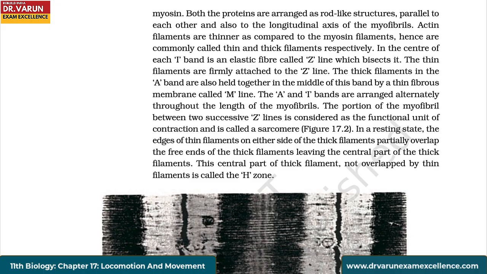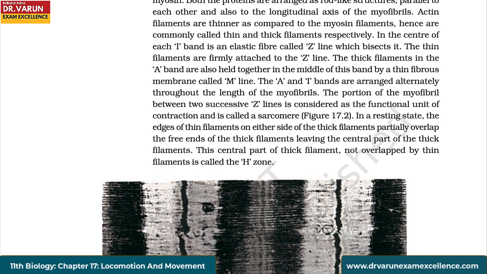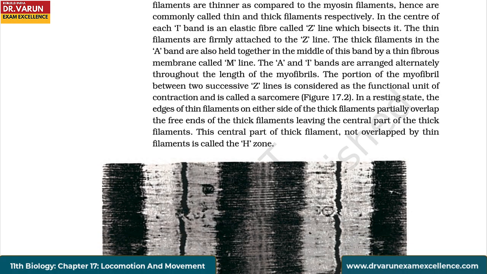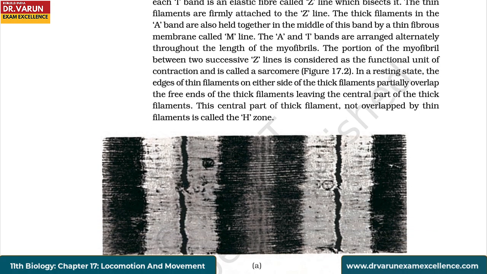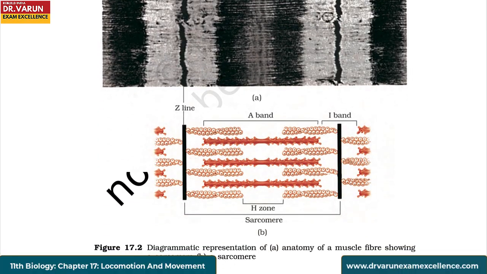The portion of the myofibril between two successive Z lines is considered as the functional unit of contraction and is called as sarcomere. In a resting state, the edges of thin filaments on either side of the thick filaments partially overlap the free ends of the thick filaments, leaving the central part of the thick filaments. This central part of thick filament not overlapped by thin filaments is called the H zone.